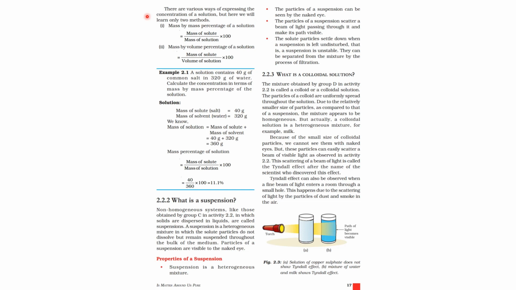Next, how can we make a saturated solution into an unsaturated solution? By heating the solution. So when we heat the salt water solution, what happens? The water particles start to move far away from each other, and the space between them increases. Then more salt can be added.